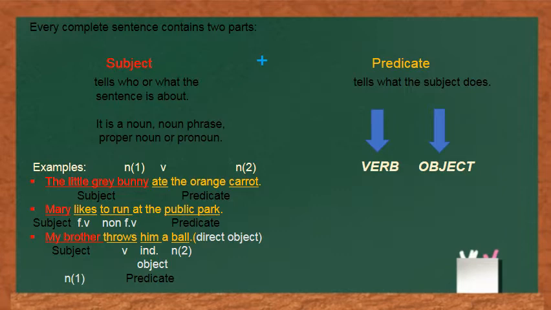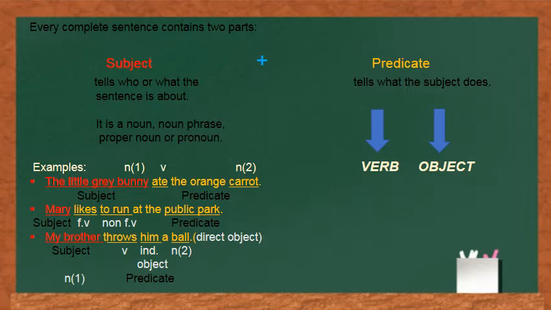In the third sentence, my brother throws him a ball. Here, the person who is throwing the ball is my brother. So, my brother is the doer in the sentence. So, my brother is the subject. Throws him a ball is the predicate because it is telling what my brother does. I hope subject and predicate is clear.